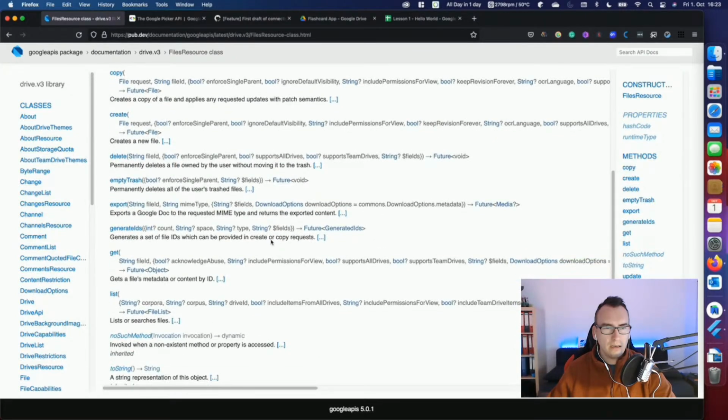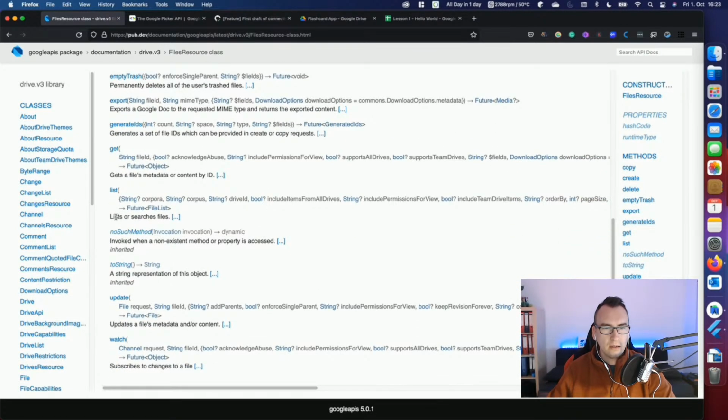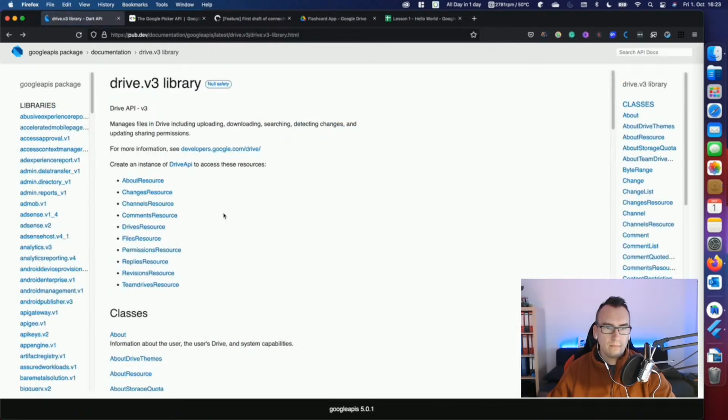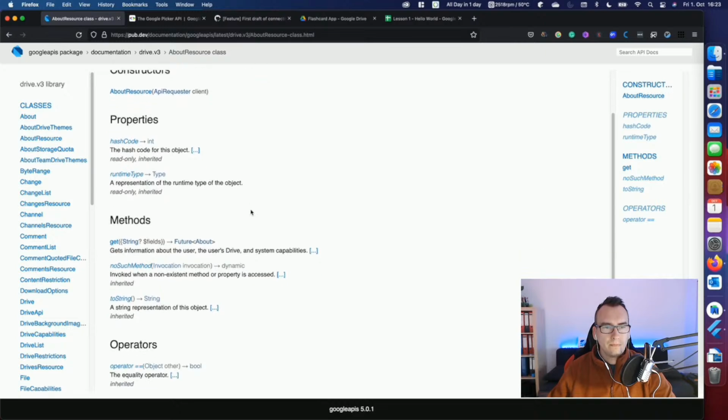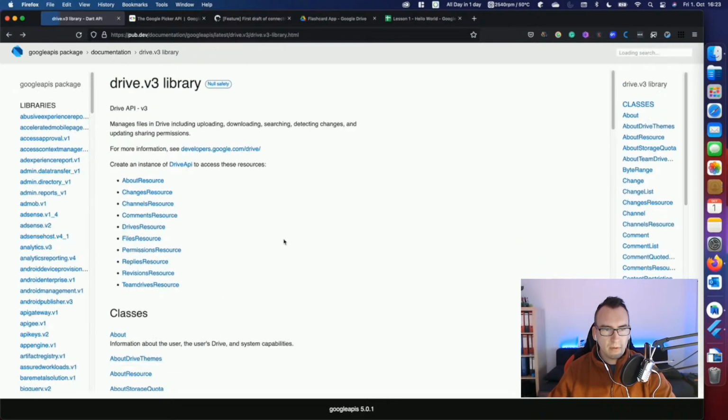Copy, create, delete, empty trash, generate IDs, get, list. Lists or searches files. Replies, permissions, changes. Create an instance of Drive API to access these resources. Gets information about the user's drive and system capability.